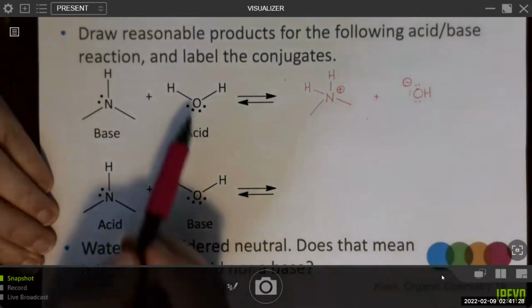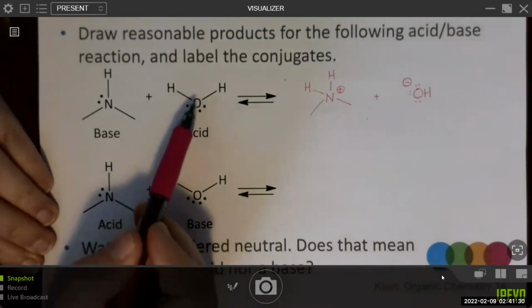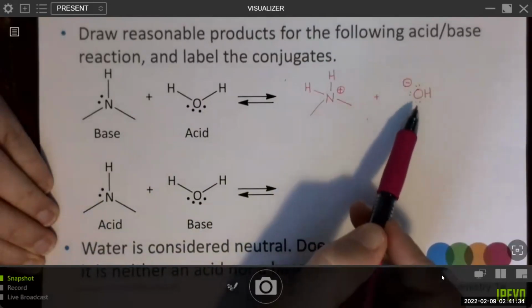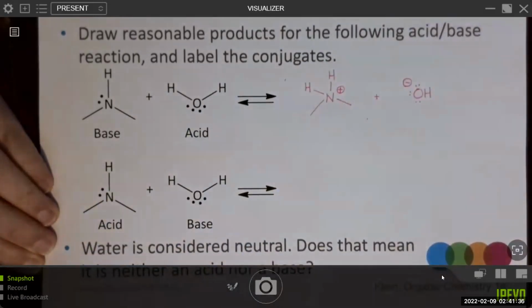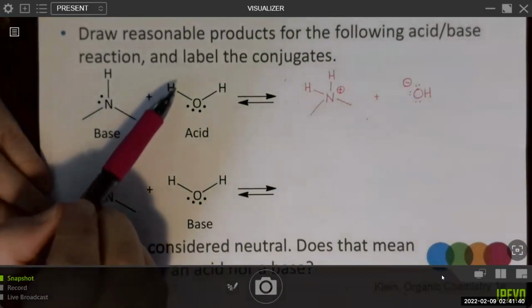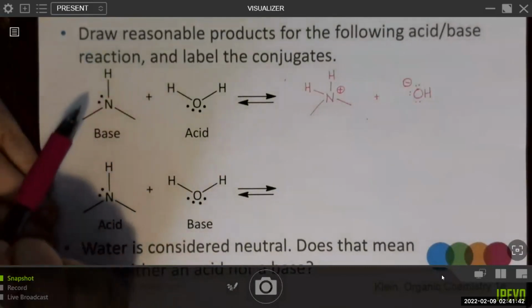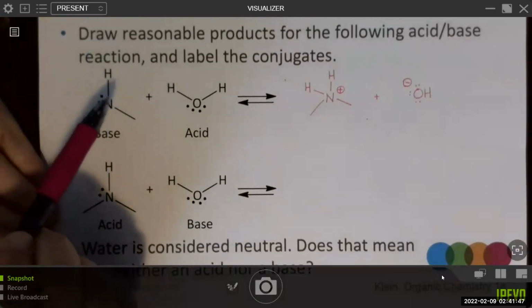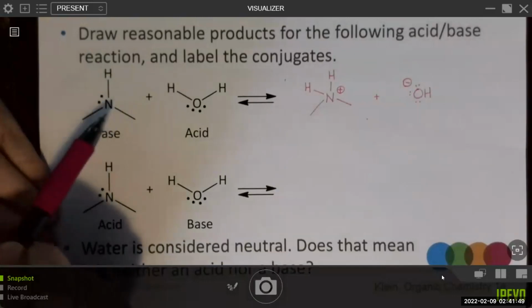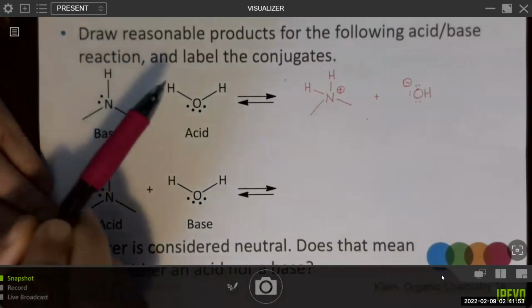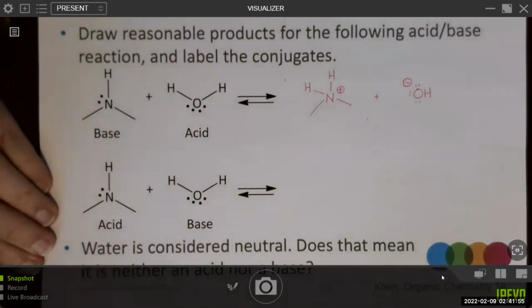So actually both electrons in this bond are left behind on the acid, and that's how this oxygen gets 3 lone pairs and a formal negative charge. And the only thing that's transferred is just this nucleus of a hydrogen atom. The electrons for the bond actually come from the base, specifically this lone pair on the base is being used to form a bond with just the nucleus of that hydrogen atom.